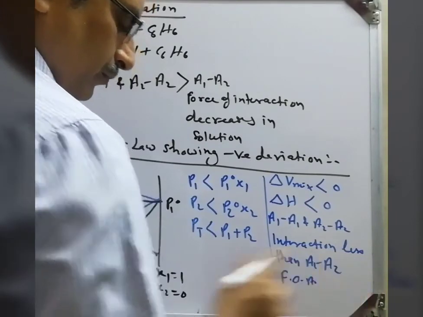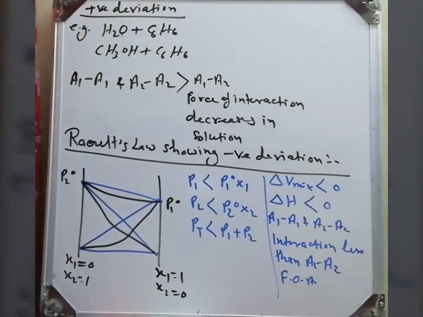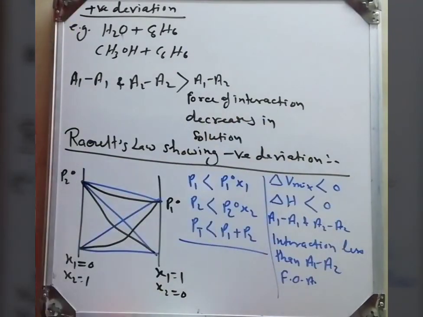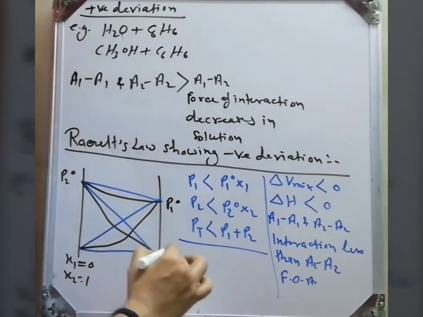Force of interaction. So this is showing what? Negative deviation. Now we consider some examples of solution which show the negative deviation. Which mixture showing negative deviation? I hope you understood about this interaction force.